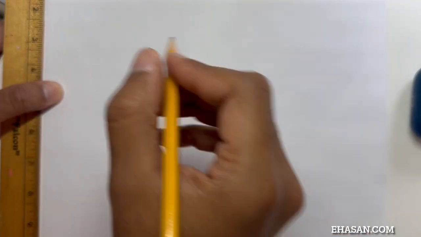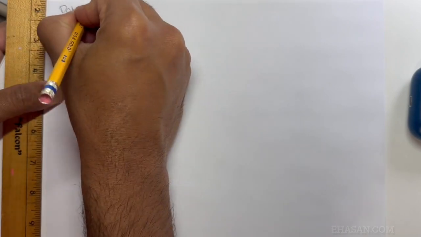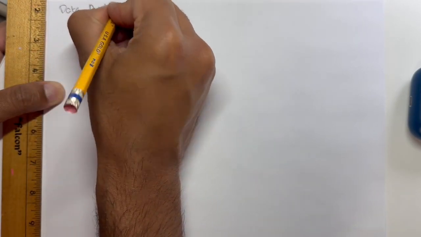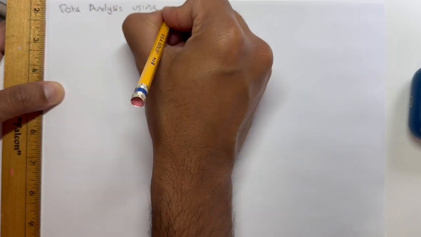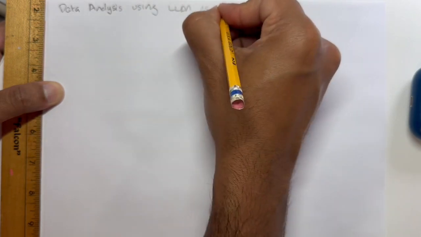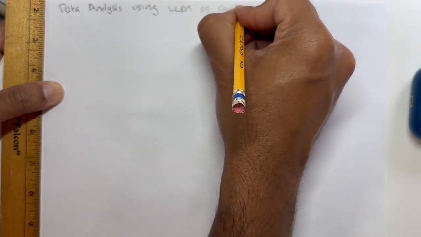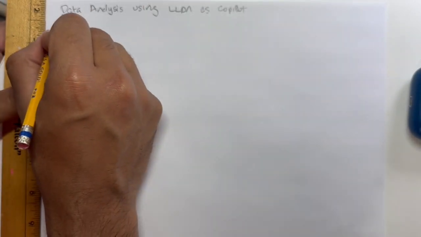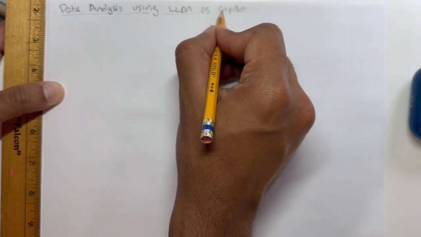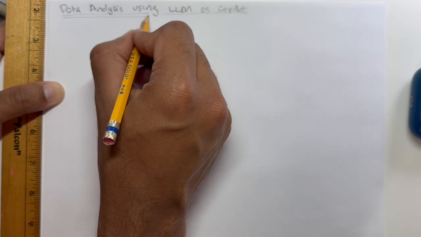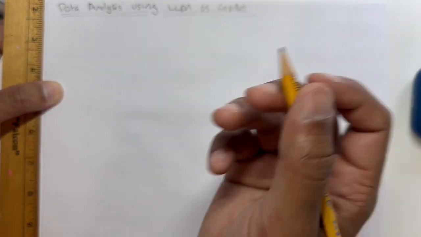Hey everyone, I've been busy doing some interesting analysis. Today we're going to cover how to do data analysis using an LLM as your Copilot. What's interesting is that about 4 years ago, I did a project where I took data from my calendar and analyzed it to see who some of my most valuable relationships were. So we're going to try to repeat that.